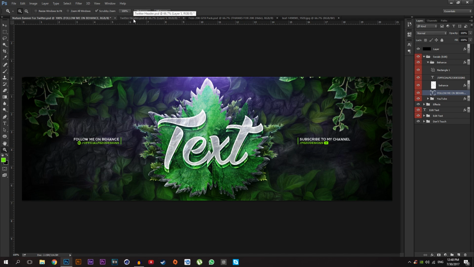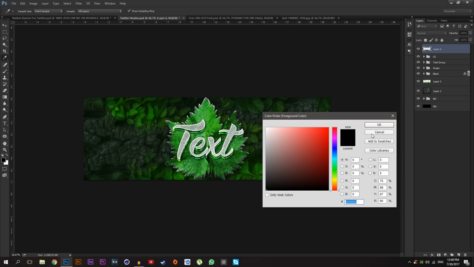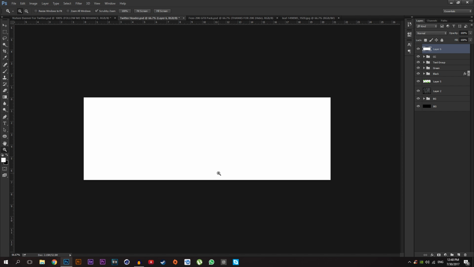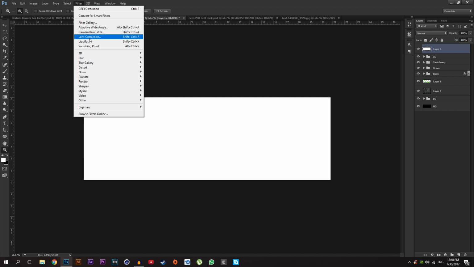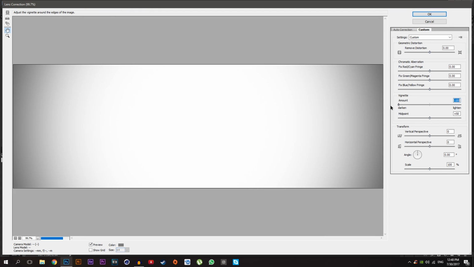Now I'm going to add the dark vintage. Just create a new layer at the top of this color correction, and make sure the foreground color is white, and press Alt and Backspace on your keyboard. Go to Filter, Lens Correction, go to Custom, and make the amount -100, and for midpoint, let me see, 60 works good.